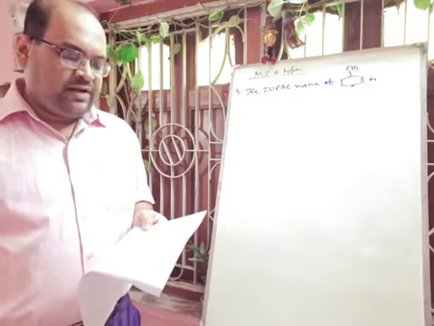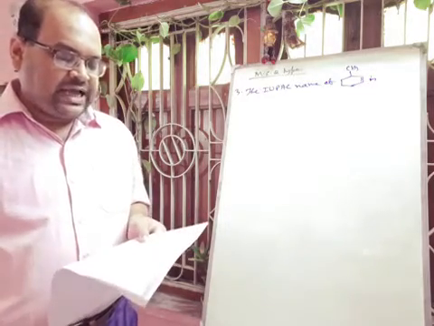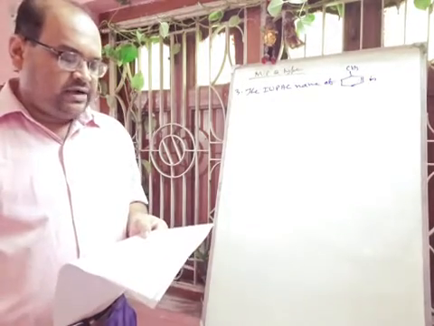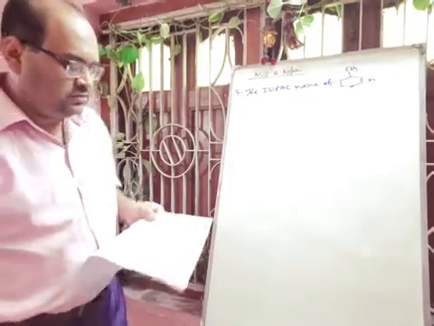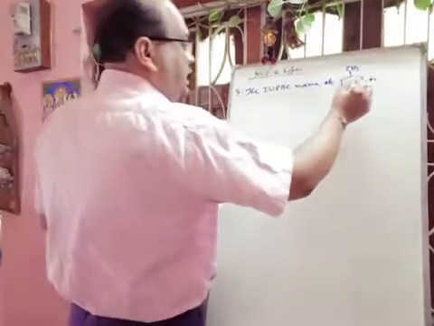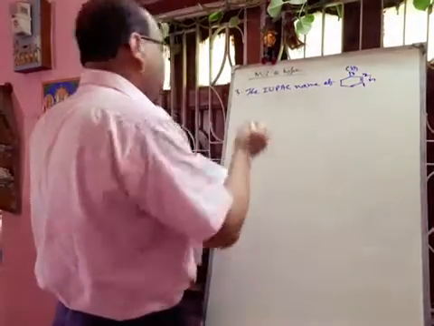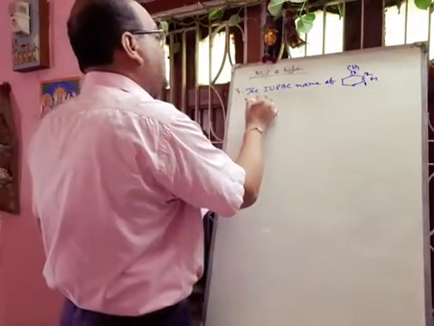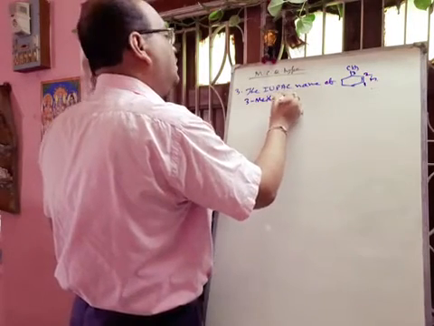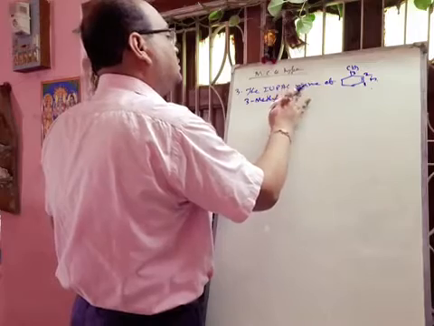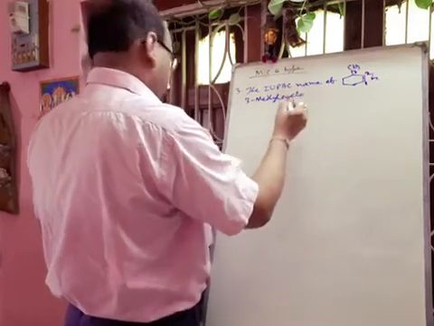Option B is given 1-methyl cyclohex-2-ene. Option C is given 6-methyl cyclohexene, and option D is 1-methyl cyclohex 5-ene. So in this case you have to give the minimum number to the double bond, 1, 2, 3. So you have to write 3-methyl cyclohexene.